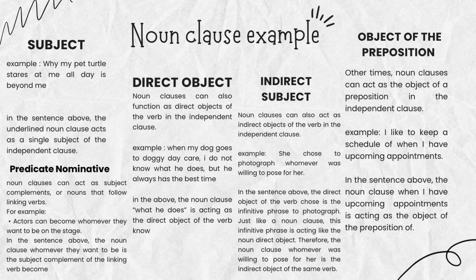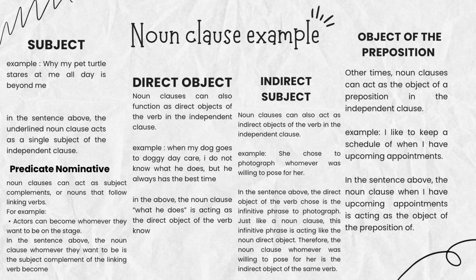Direct object. Noun clause can also function as the direct object of the verb in the independent clause. Example: When my dog goes to doggy daycare, I do not know what he does, but he always has the best time. In the sentence above, the noun clause what he does is acting as the direct object of the verb know.